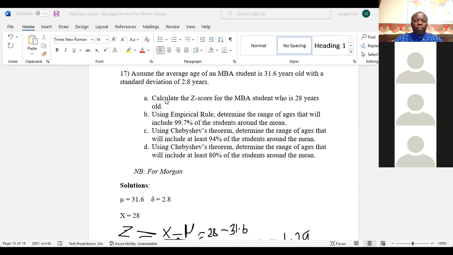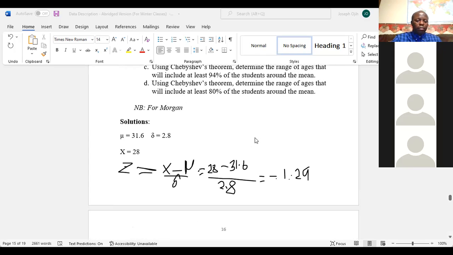Part B says, using the empirical rule, determine the range of ages that will include 99.7% of the students around the mean. Okay, so let's do that.